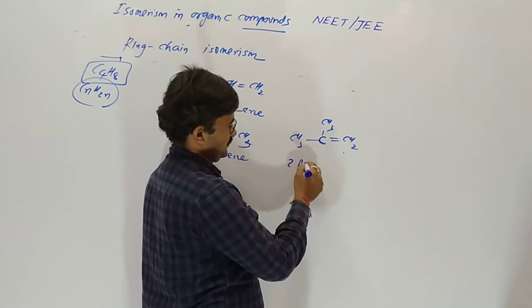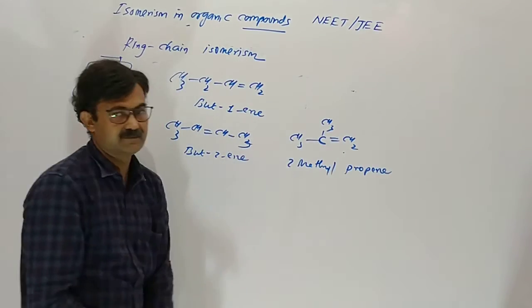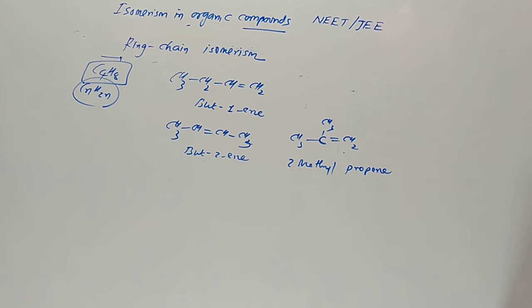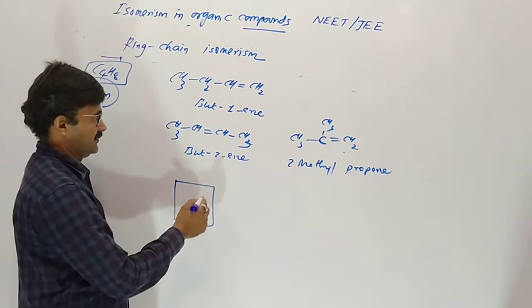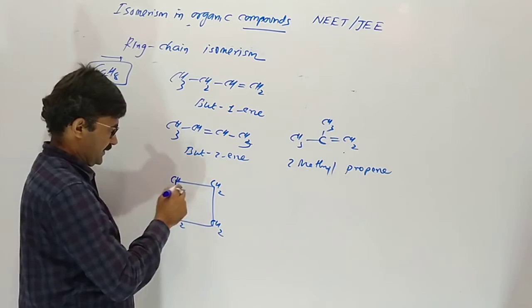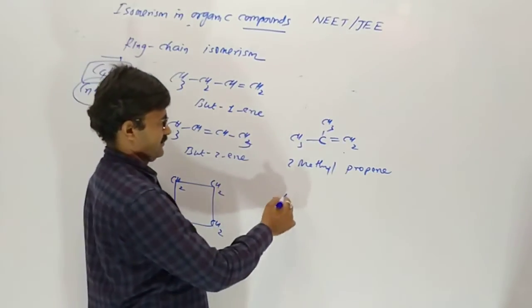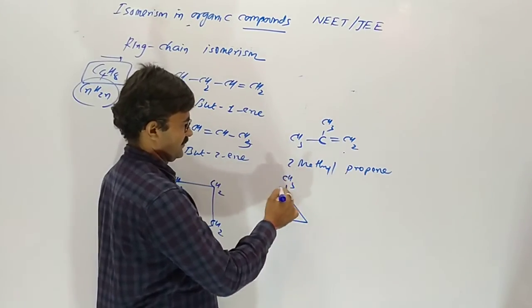Here you can see 2-methylpropene. So it gives cyclobutane and methylcyclopropane, which have the same formula C4H8. We discussed that, and methyl we discussed.